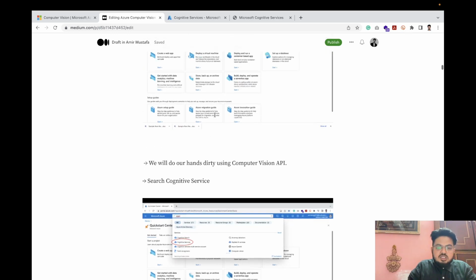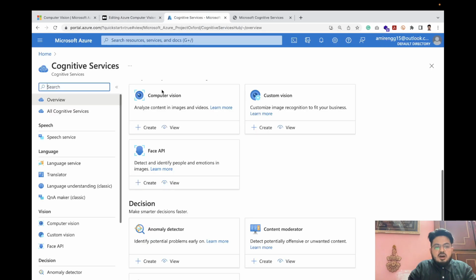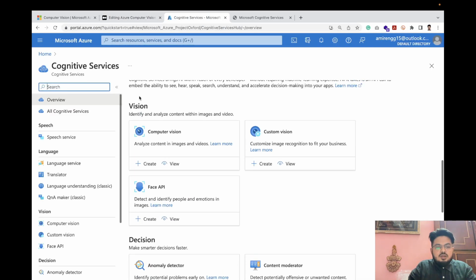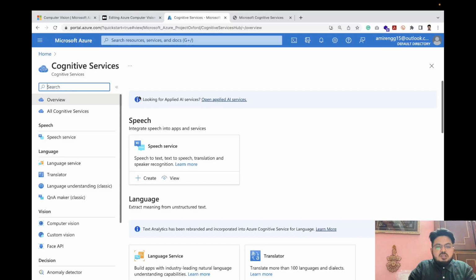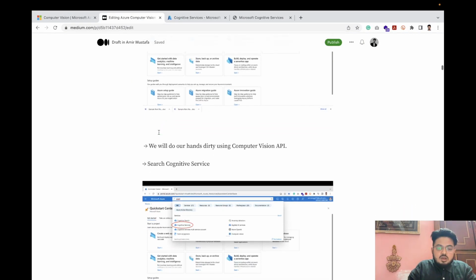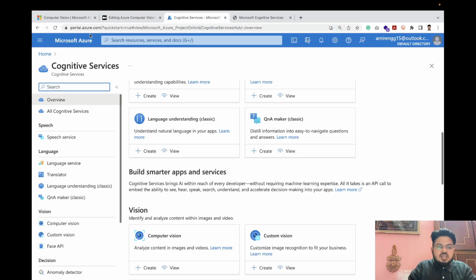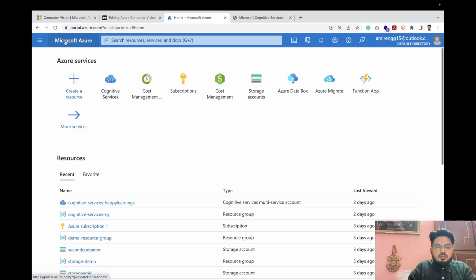So let us start with this. We have opened our Cognitive Services, and we'll follow step by step. The first step is, I'll start from fresh. Let us go to the home page.